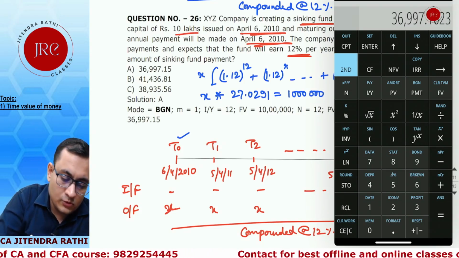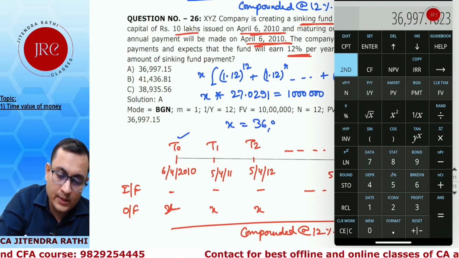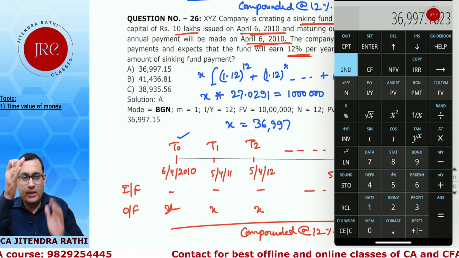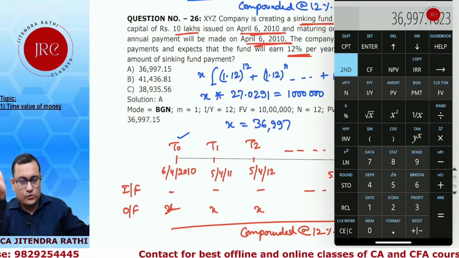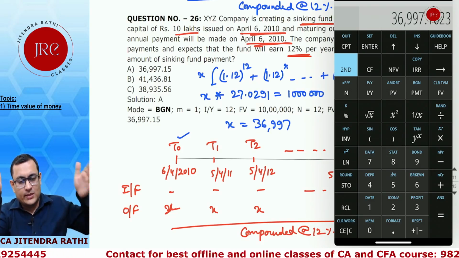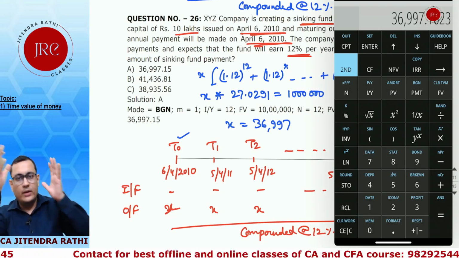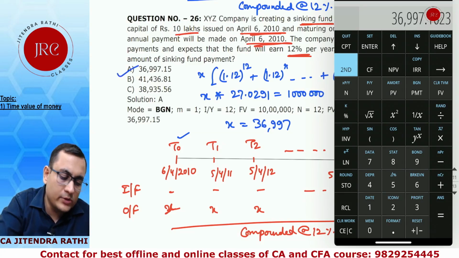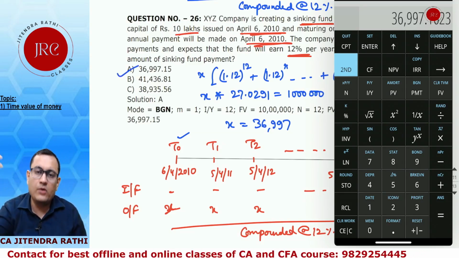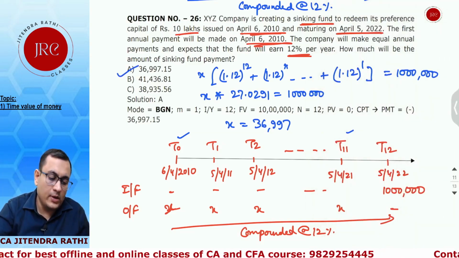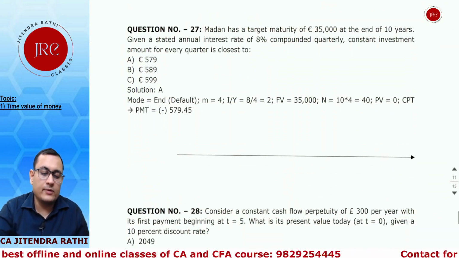We get x as 36,997. So at the start of each period for these 12 years, if we invest 36,997, after 12 years the cumulative amount will be 10 lakh, which can be used for redemption of your preference share. A is your answer.